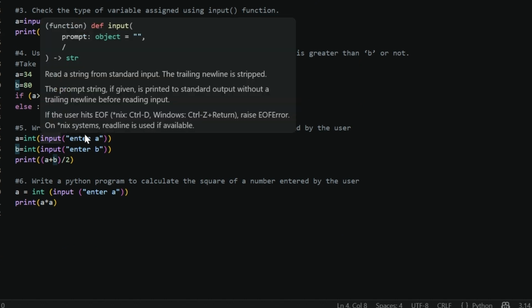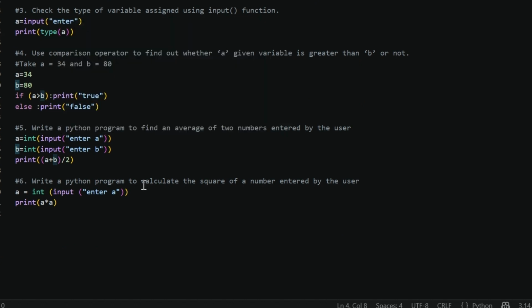Question 5: write a Python program to find the average of two numbers entered by the user. For the average, we will take input of a, then b, then print the average, a plus b divided by 2. This is the way we can find the average. Now question 6: write a Python program to calculate the square of a number entered by the user. We will take input from the user and typecast it. After that, print a squared.